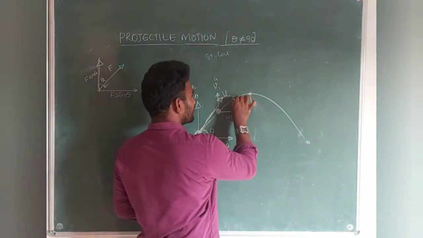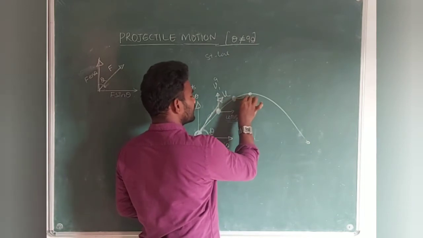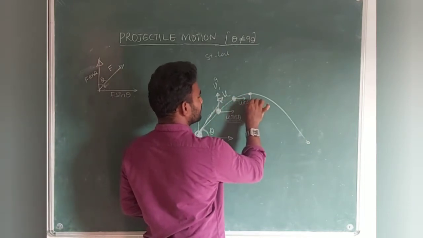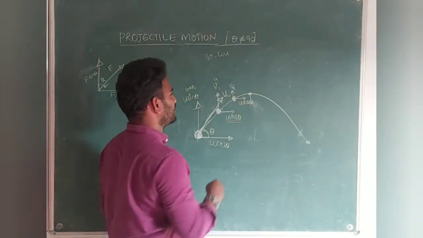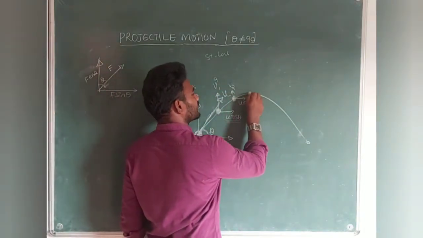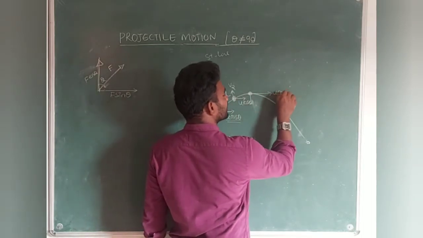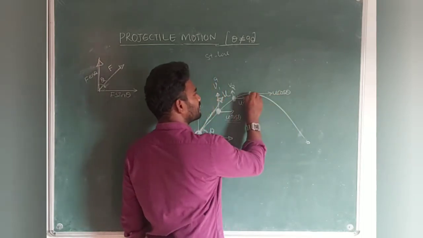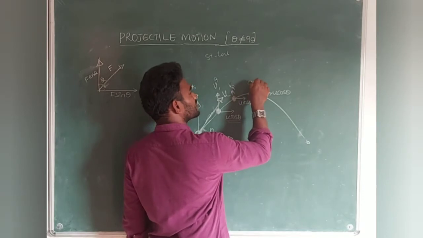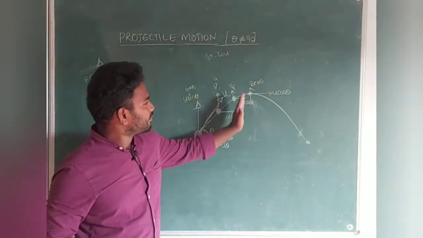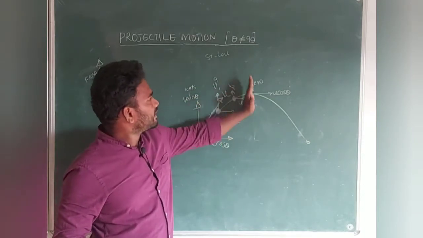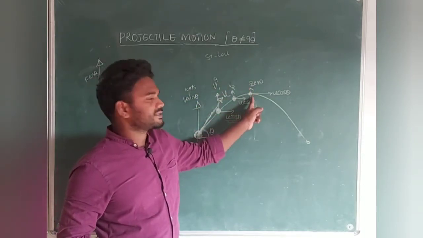Okay. Let me consider the ball may reach here. Here also u cos theta it will be, and again the vertical component changes to v2, it will decrease. Let me consider what happens at maximum height. It will have only u cos theta, there is no change in u cos theta, but here there is no velocity, zero vertical velocity. Try to catch my point, guys. Here the vertical velocity is 0 for the ball at the maximum height.